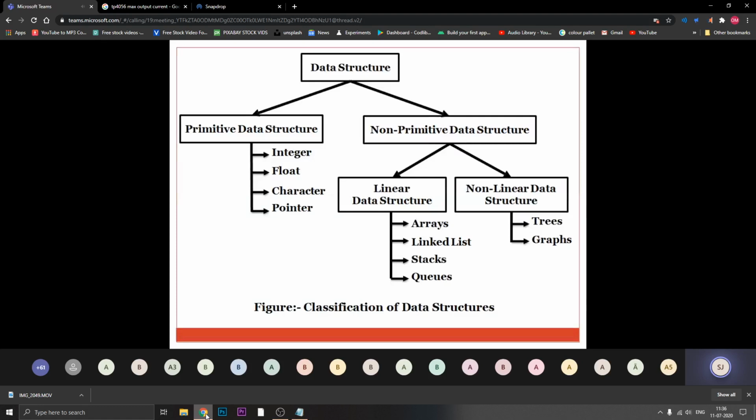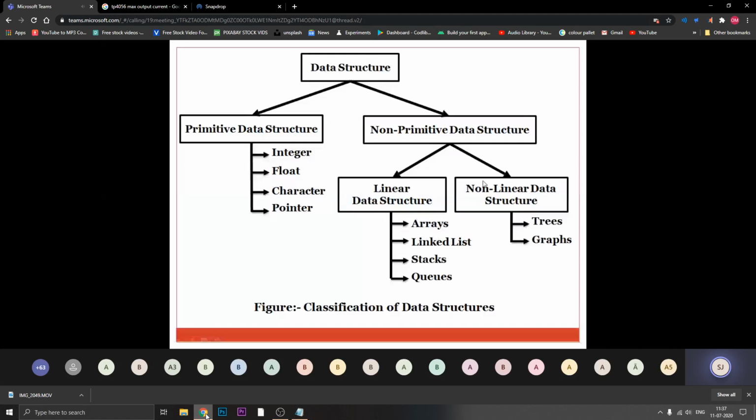One is called a primitive, and the second one is called a non-primitive. Whatever basic data types we have discussed, which you have been dealing with since first year, all fall under the category of primitive data structures, that is integer, float, character, double and pointer. These are basic, atomic data types that you use automatically. But non-primitive data structures are again divided into two parts, linear and non-linear.